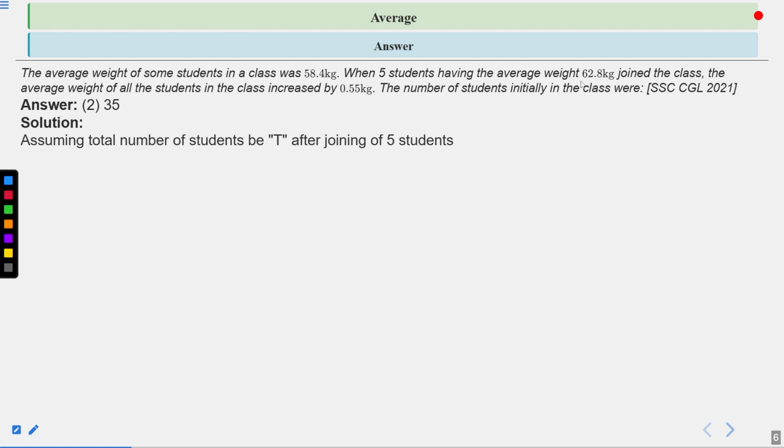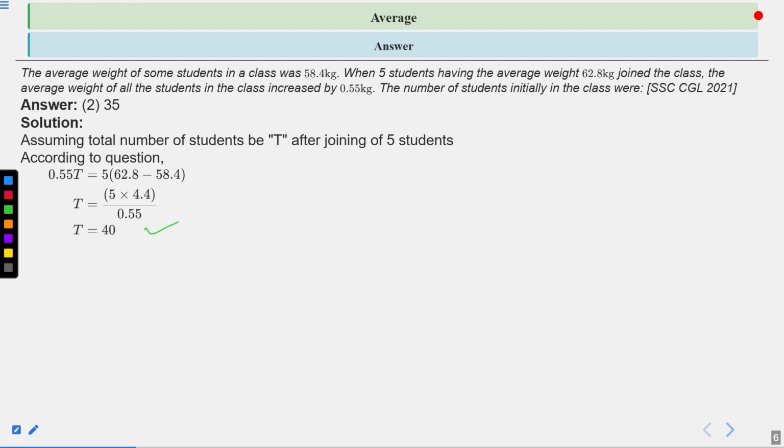So assuming the total number of students after joining the 5 students be T. According to the question, 0.55 T should equal 5 into the difference between their weights, which is 62.8 minus 58.4. So T equals 5 into 4.4 upon 0.55.